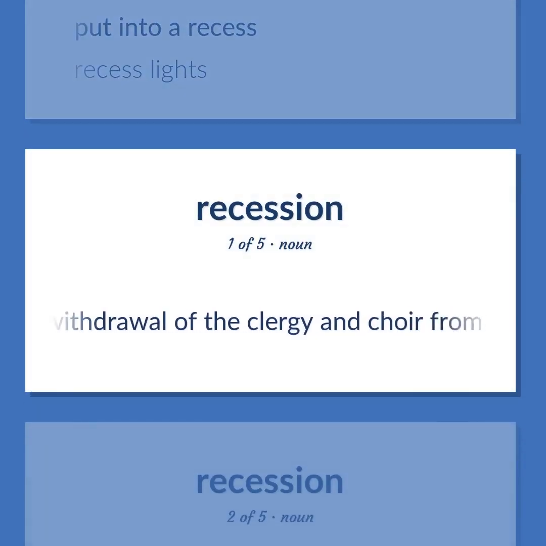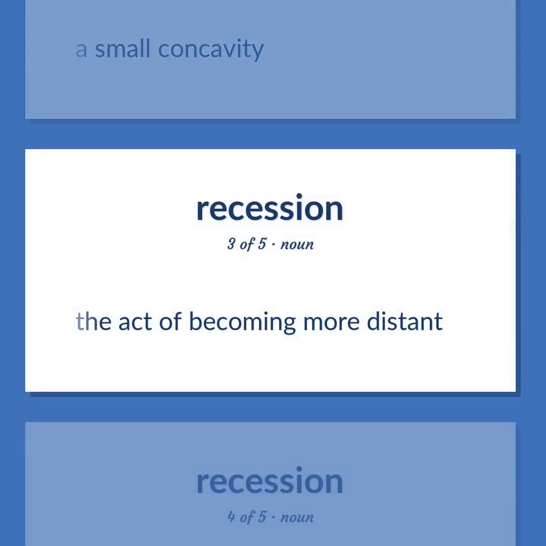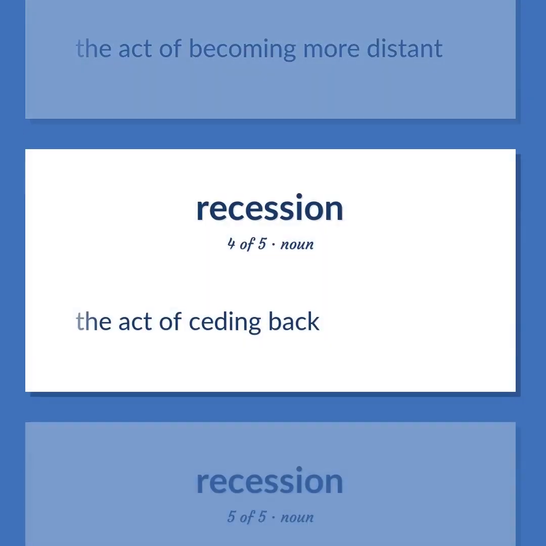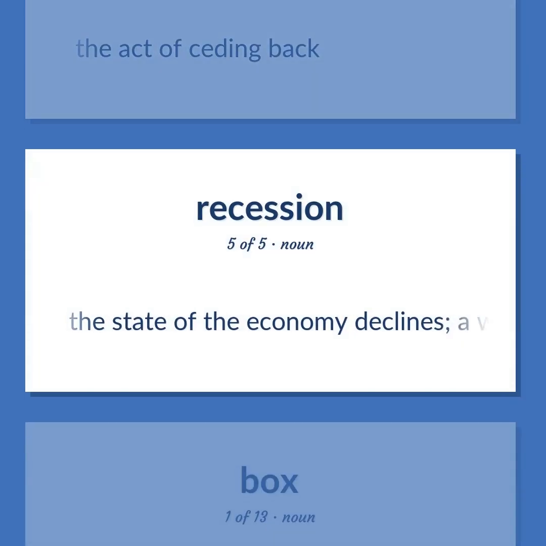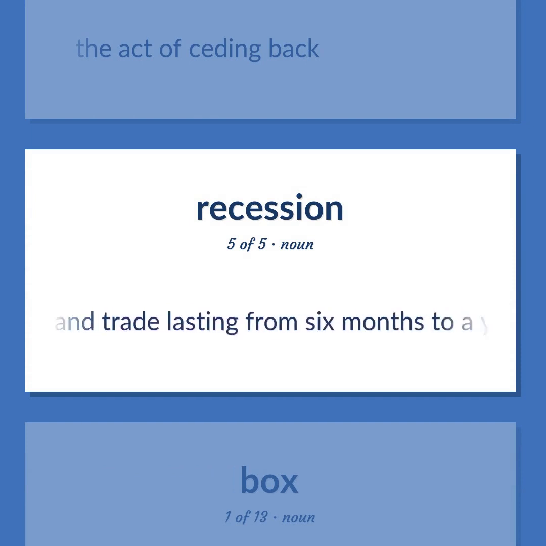The withdrawal of the clergy and choir from the chancel to the vestry at the end of a church service. A small concavity. The act of becoming more distant. The act of ceding back. The state of the economy declines. A widespread decline in the GDP and employment and trade lasting from 6 months to a year.